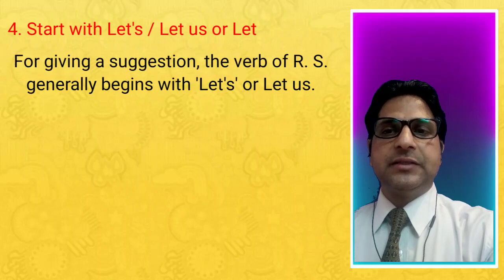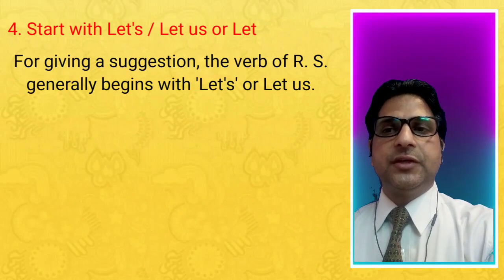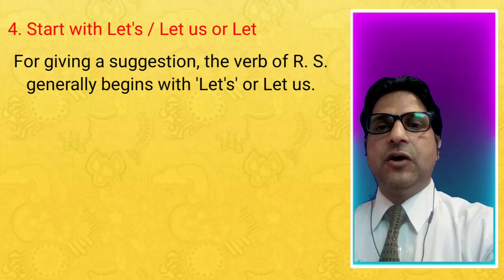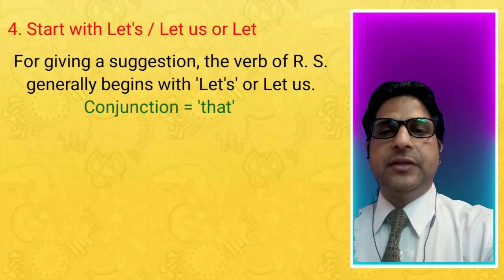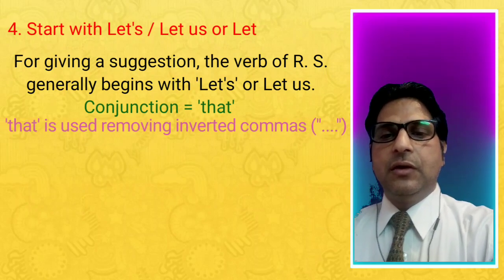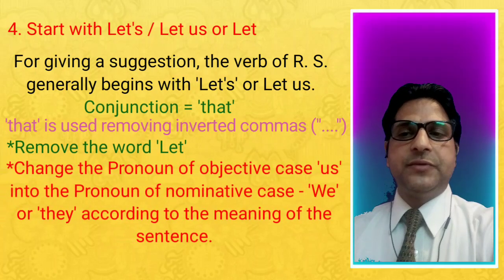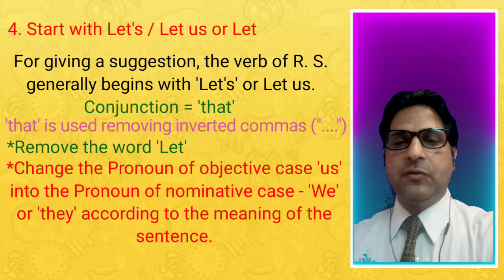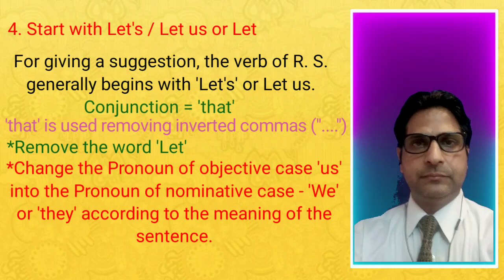For giving a suggestion, the verb of reported speech generally begins with let's or let us. The conjunction that is used, removing inverted commas. Remove the word let. Change the pronoun of objective case us into the pronoun of nominative case we or they, according to the meaning of the sentence.